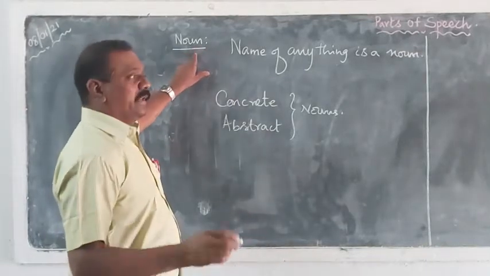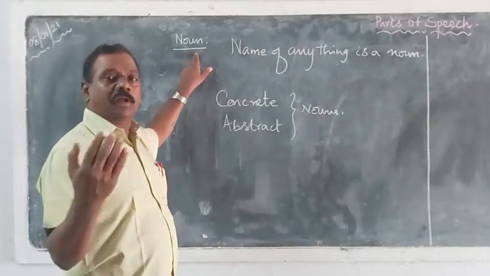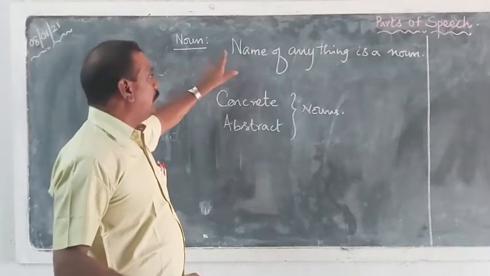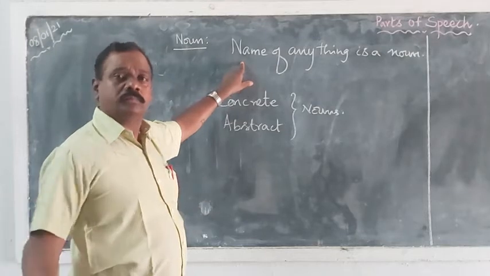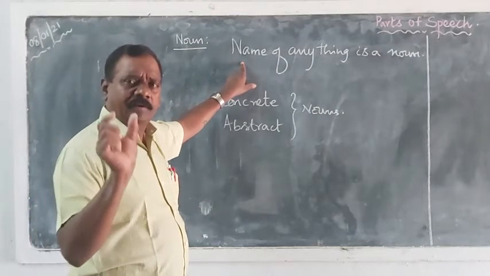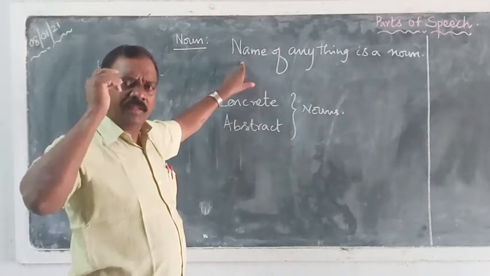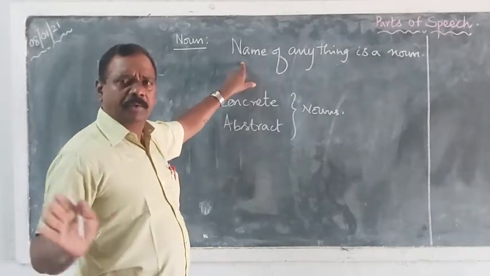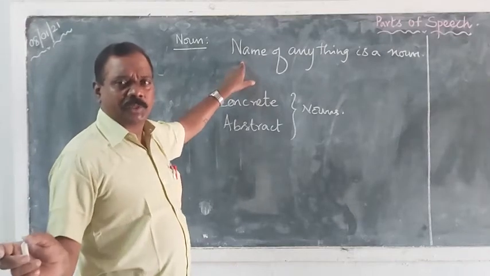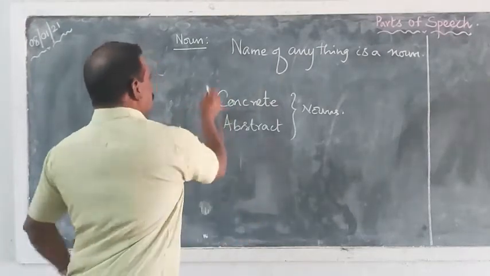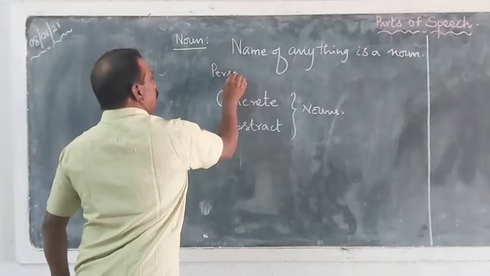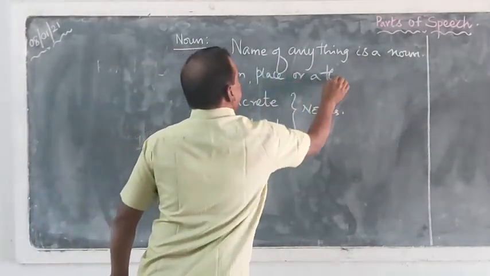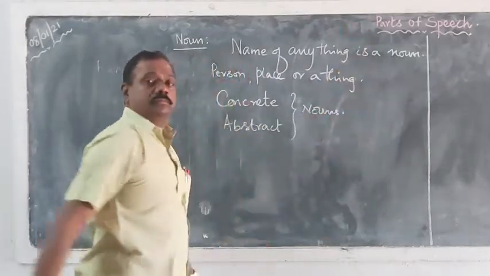See, first let us see what is a noun. I have already told you noun is a word. Okay? But what is this? Name of anything is a noun. The simplest definition is name of anything is a noun. Noun is a naming word. Very simple. Noun is a naming word, that's all. Name of anything. So, name of a person, place, or a thing is a noun.